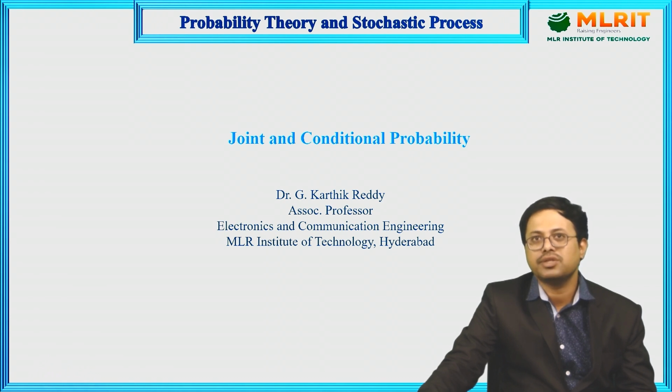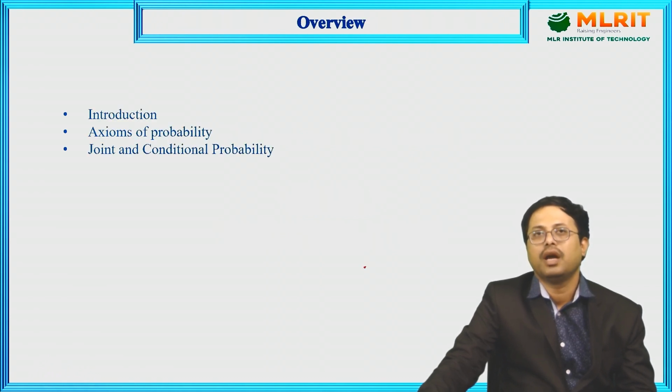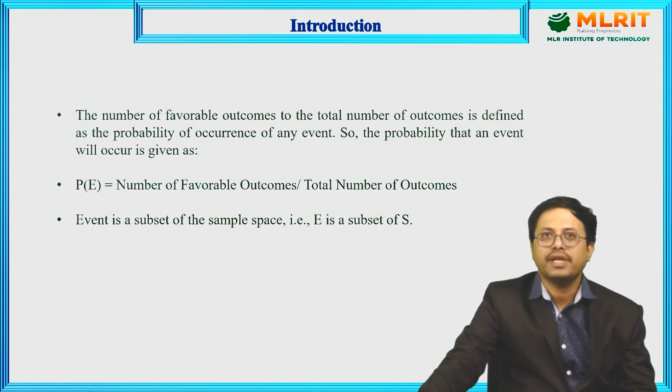The topic is Joint Probability and Conditional Probability. The overview of today's topic is Introduction, followed by Axioms of Probability, Joint Probability, Conditional Probability, and the problems related to this.